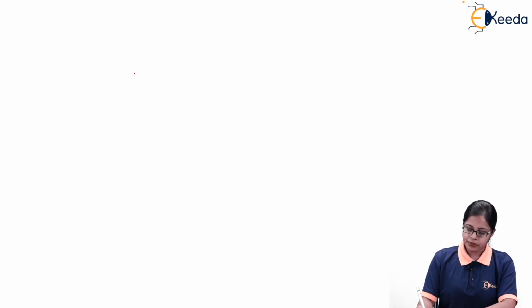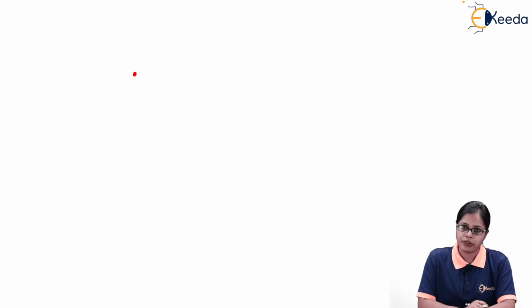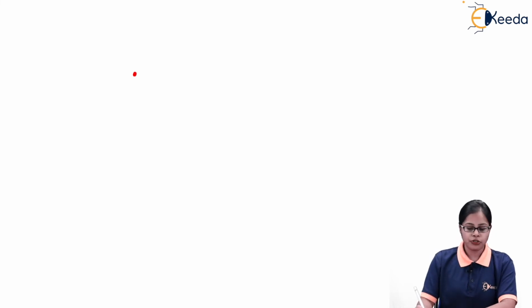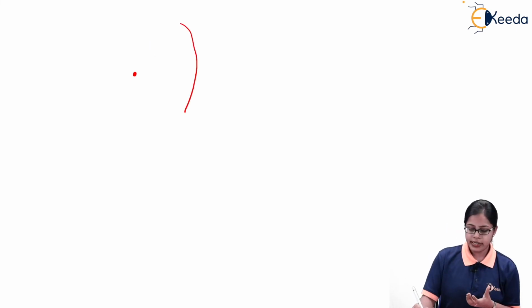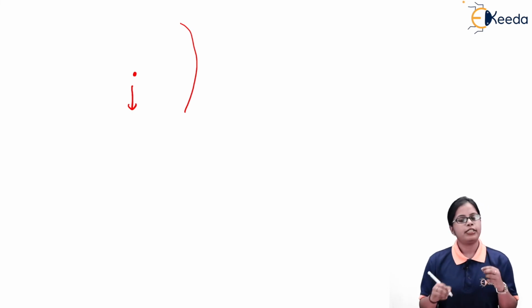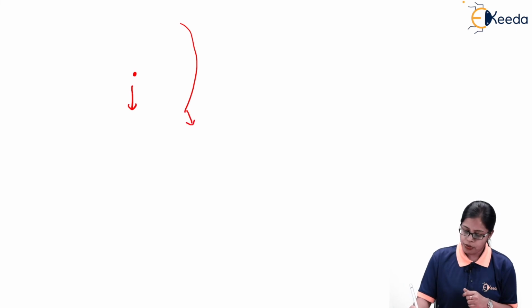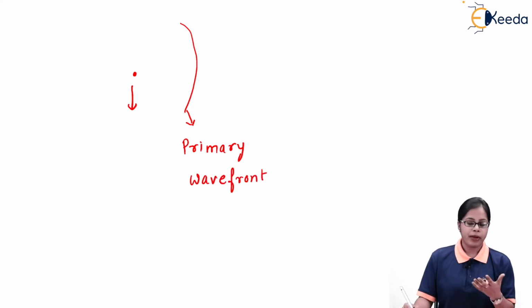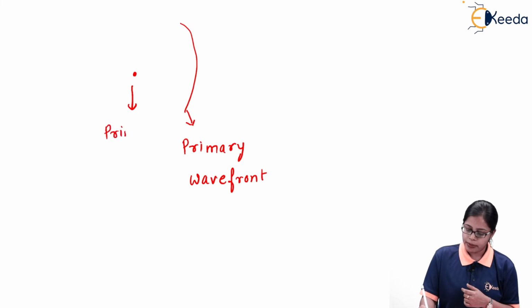For example, if I have a point source of light and that point source is emitting waves, I consider this point as a primary source of light, and this primary source is emitting a wavefront, which is indicated as the primary wavefront because it is obtained from the primary source.